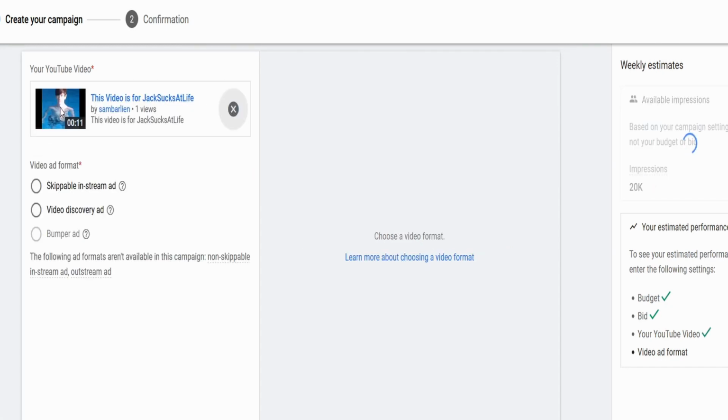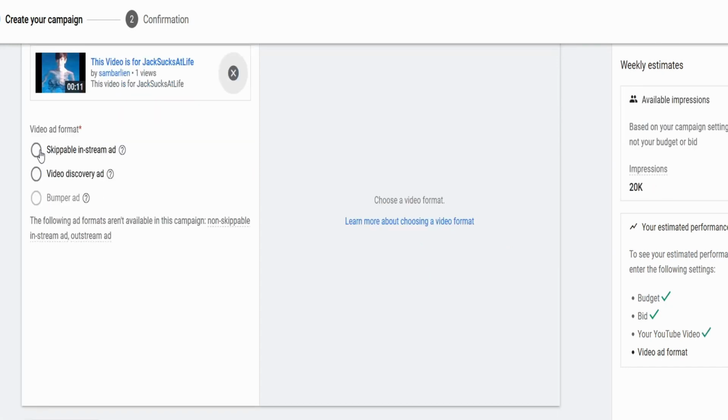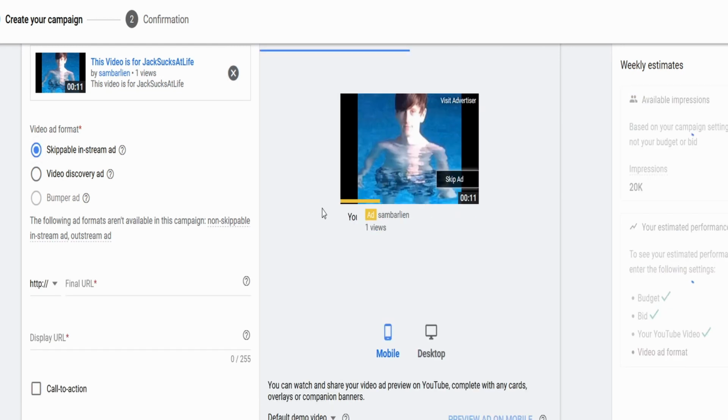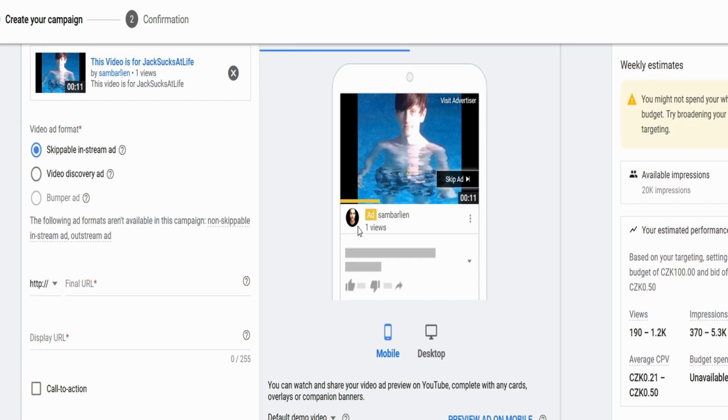Now we've got this little fun thumbnail here, and we're going to make it a skippable in-stream ad, which is an ad that plays before a video. Now some people in Nottingham are going to be very, very confused and very weirded out and have no idea what the point of this is. However, we are banking on the fact that at some point over the next few days, Jack might watch a Tesla video, and if he does, he is going to get this ad and it is going to play for him.